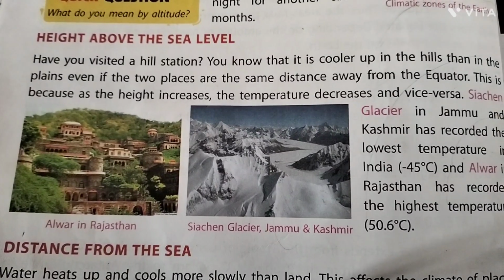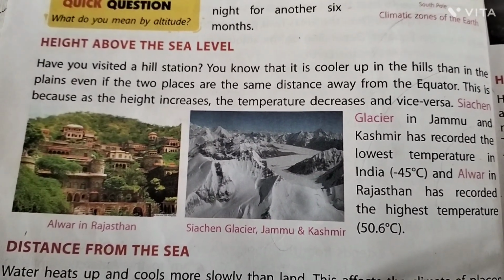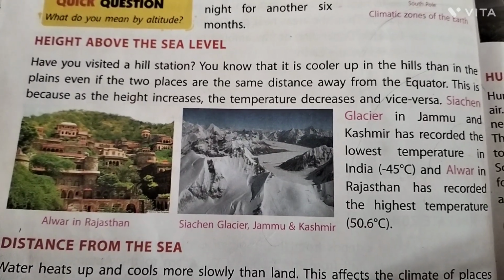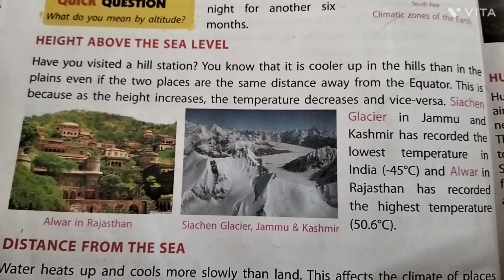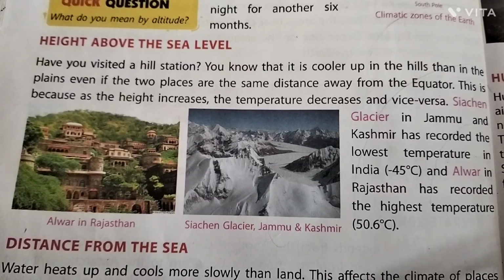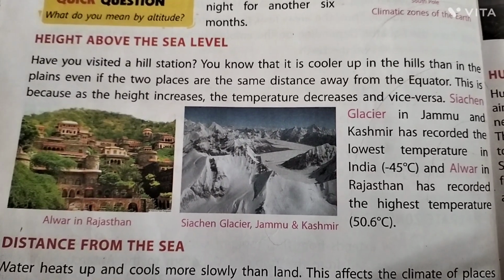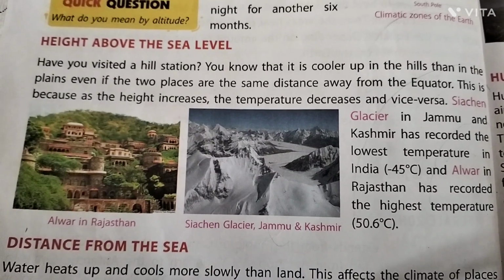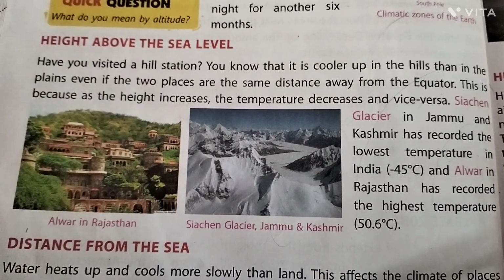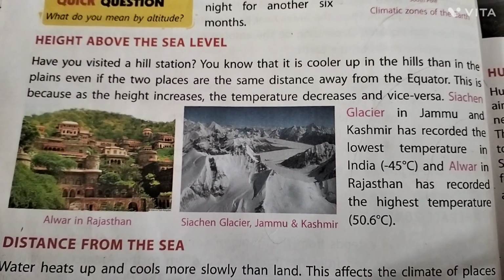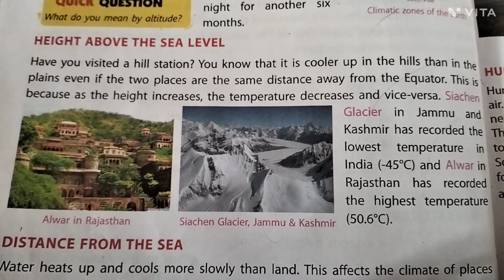Have you visited a hill station? You know that it is cooler up in the hills than in the plains, even if the two places are the same distance away from the equator. This is because as the height increases, the temperature decreases, and vice versa.